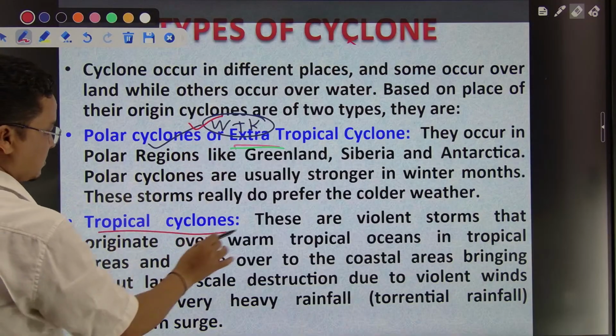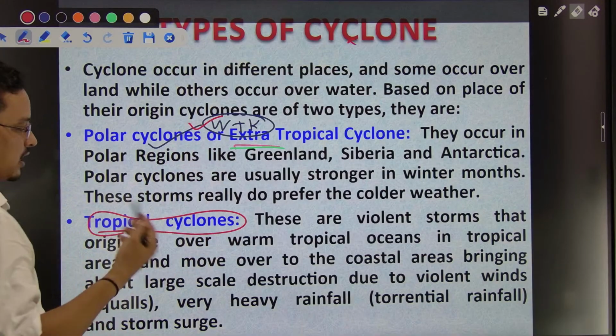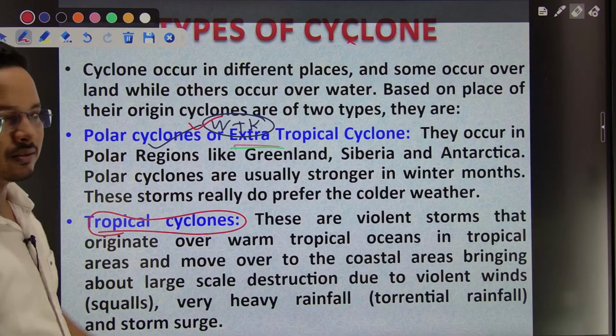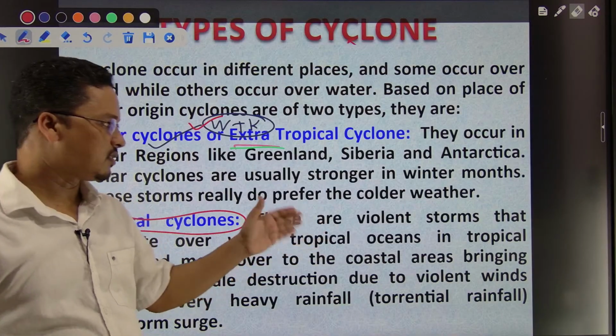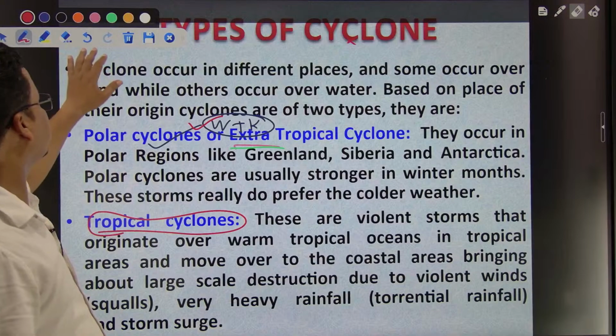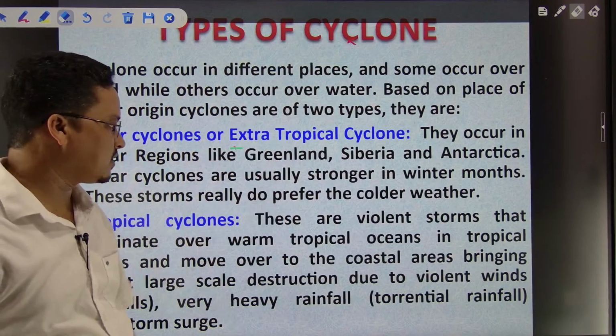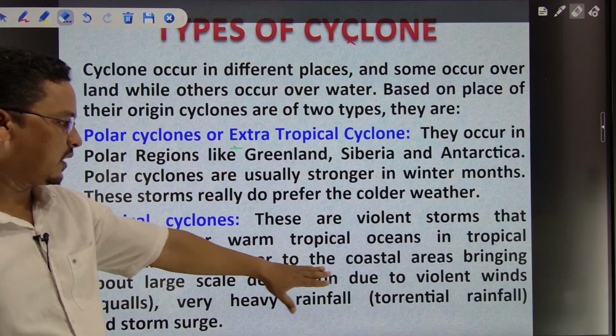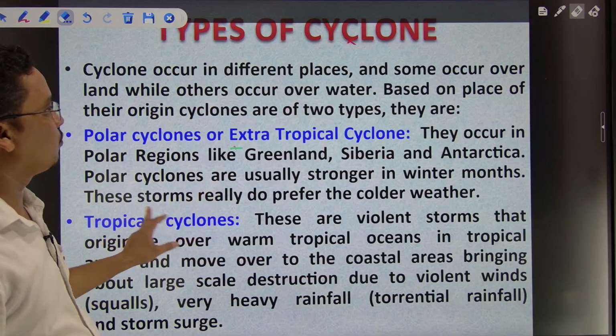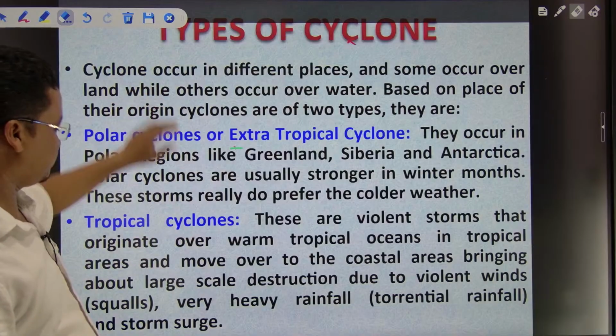But this one is simple. It needs high temperature and high humidity, right? So these would be the conditions. Because we will go through the details, that does not mean that I will only go through the surface. I will go through all the details. Now this one forms, as we have discussed.